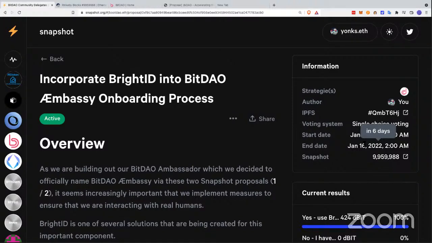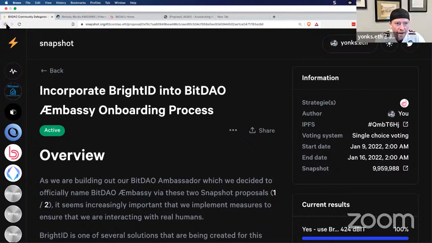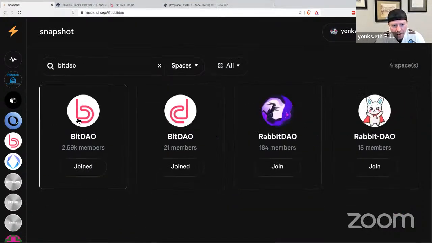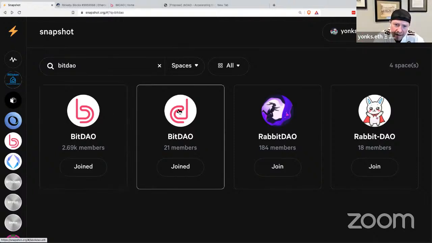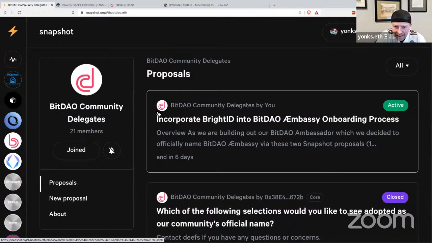I forgot, if you make your proposal, does it take away any of your bits or no? No, and that's the great thing about Snapshot, it doesn't cost any transactions to vote. Now on the BitDAO, in order to vote on this, you have to have delegate. You have to delegate, and that's another conversation as far as voting, if you're a token holder of Bit. And for the ambassadors here at the BitDAO Æmbassy, if you've been engaged, you're receiving delegated Bit.